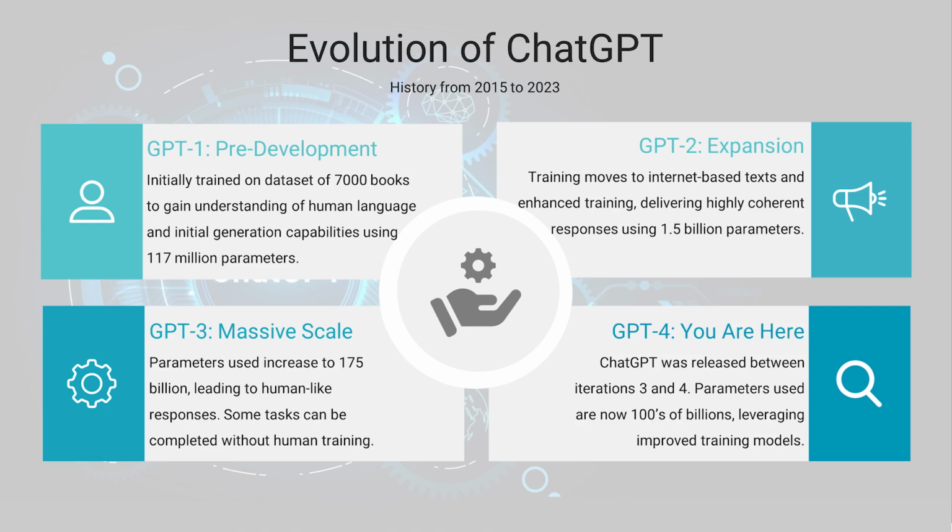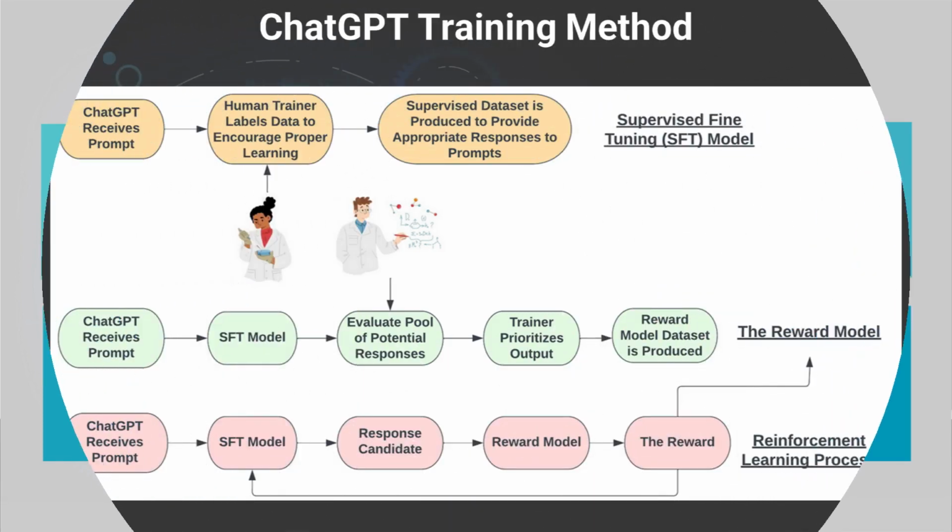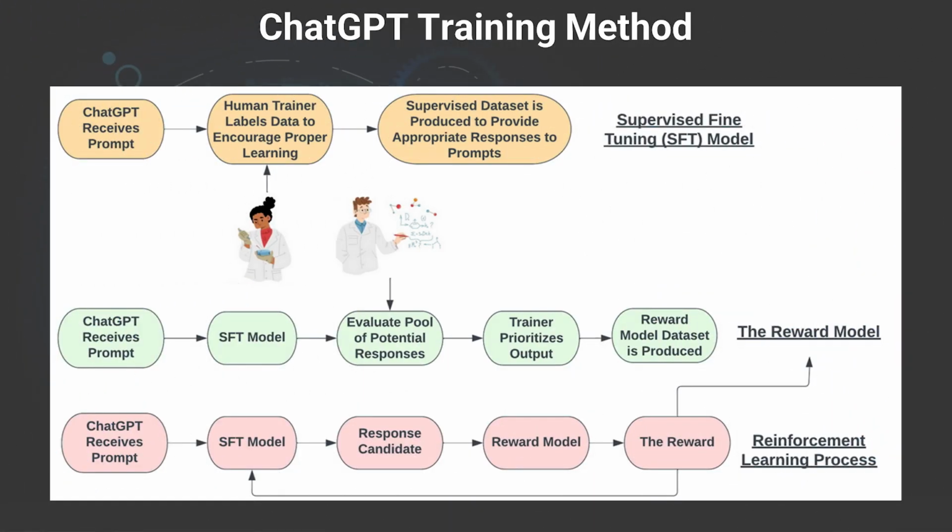So if we look at how ChatGPT really makes decisions, it uses a pre-training and fine-tuning model. The model learns to determine what the next word in a sentence is likely to be based on the data it was previously trained on. It doesn't really know the specifics about which documents were in a training set, but it's able to, with the help of a human trainer, encourage the proper learning and start getting toward a better response.